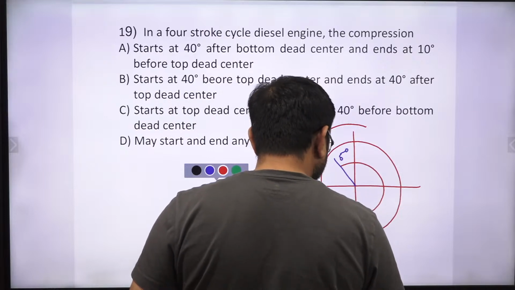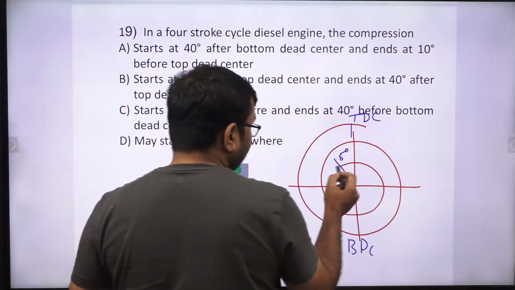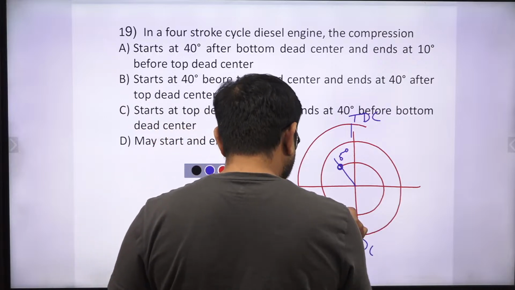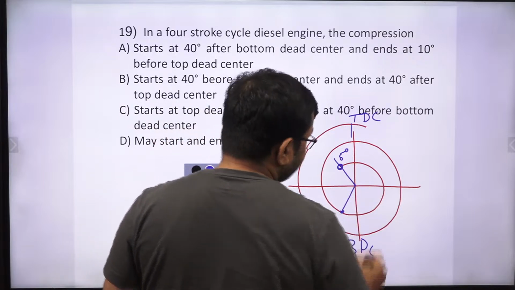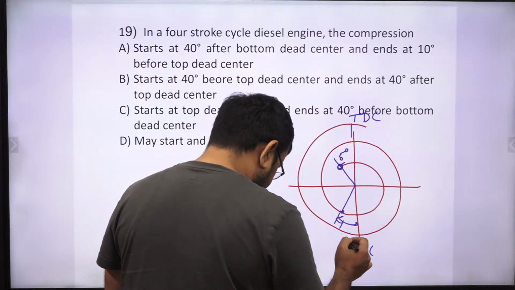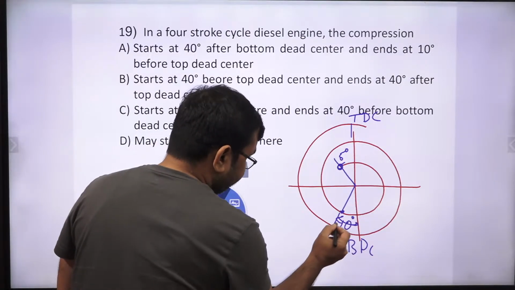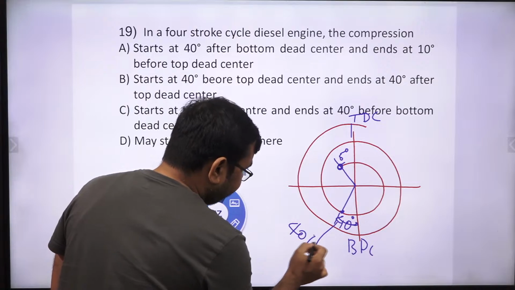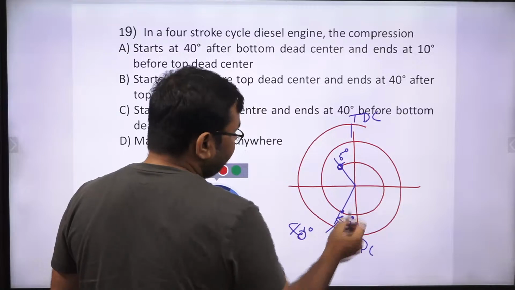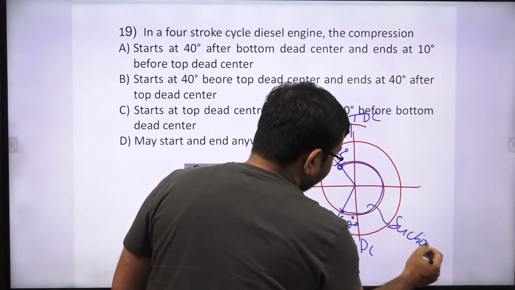This is BDC, and this is TDC, top dead center, and this is bottom dead center. From this point to this point, suction takes place, and this is approximately a 40 degree angle, 40 degree after BDC. Is it clear? So from here to here we get suction.